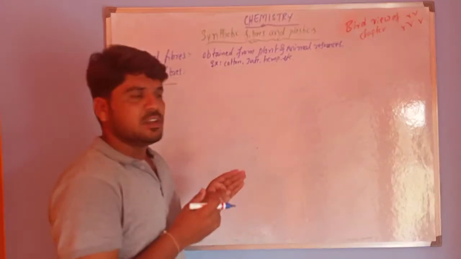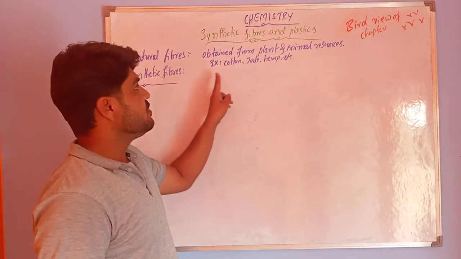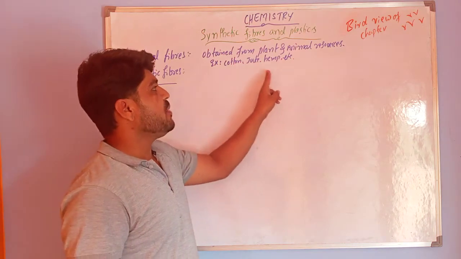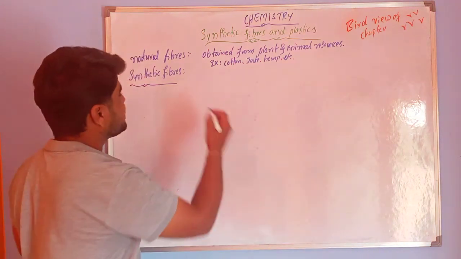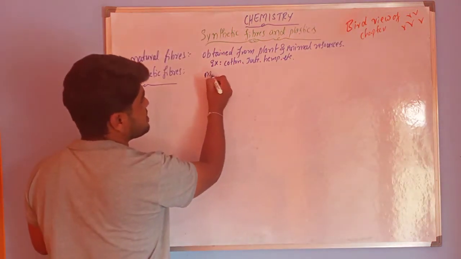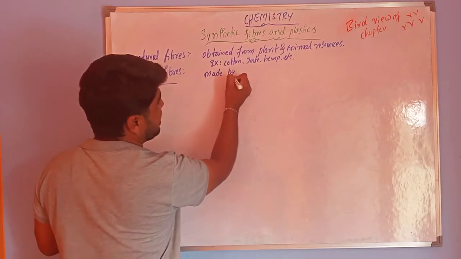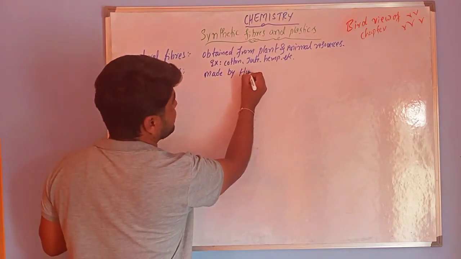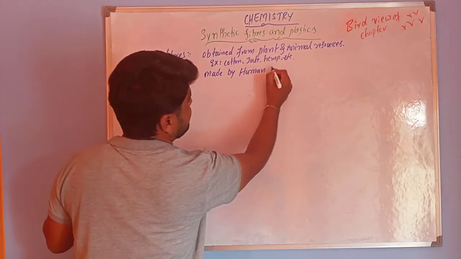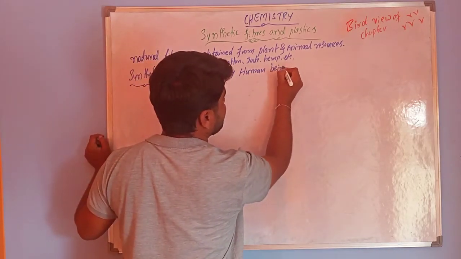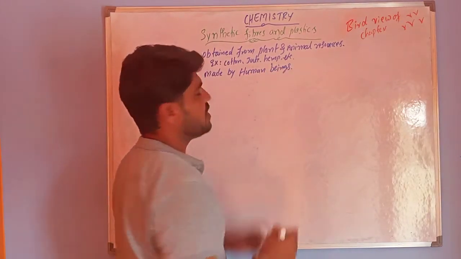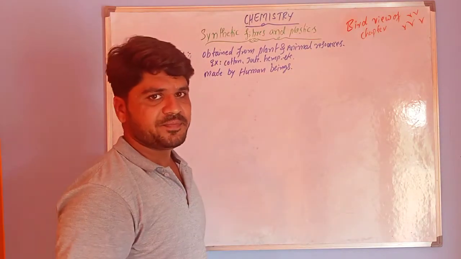These are the fibers which are made by human beings.